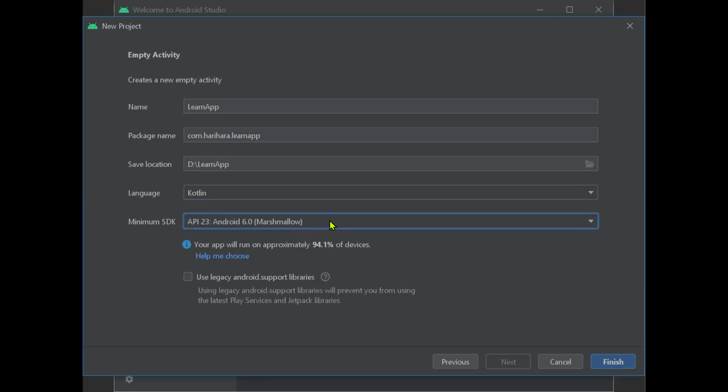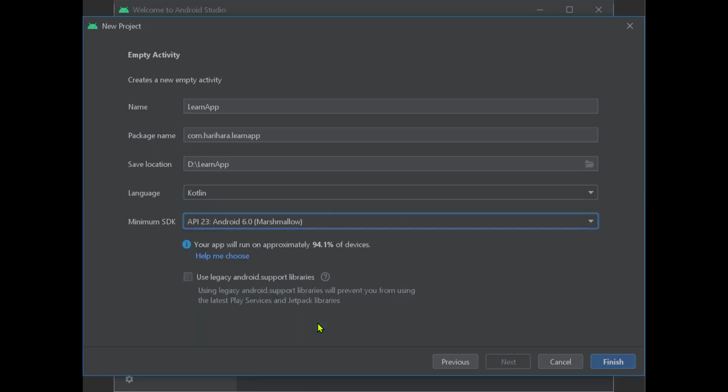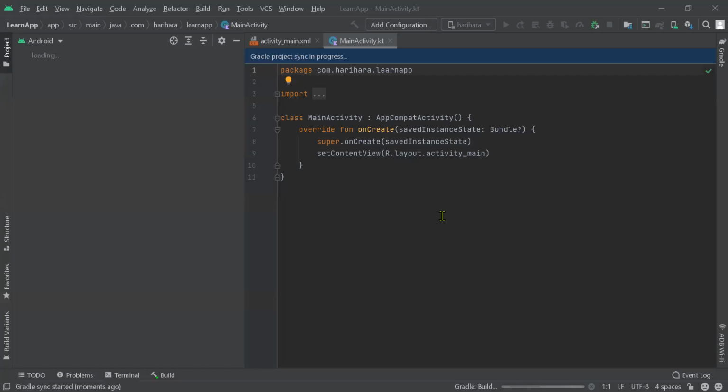And the minimum SDK level that we will use here is 23. Whatever you choose is fine, but API level 23 is good, since we all have more than API level 23. I don't think anyone is using Marshmallow now, but they show that some companies do, no issue. We choose API level 23, click finish, and wait for a while. Let me share the screen. It will build our things to get our first application ready to work. It looks like this, and you have to do it now.